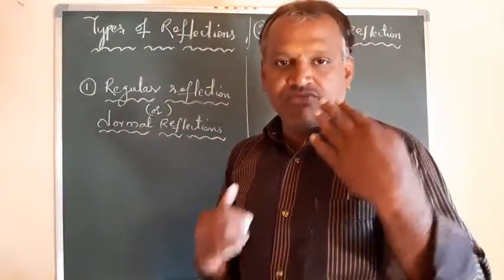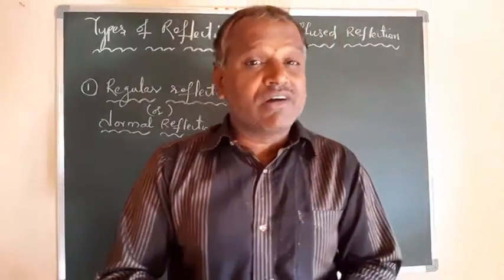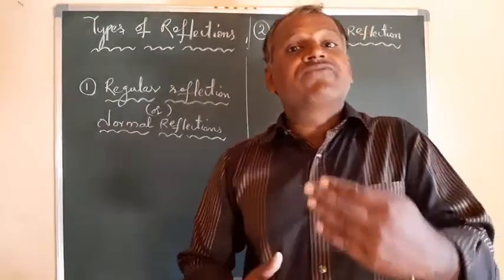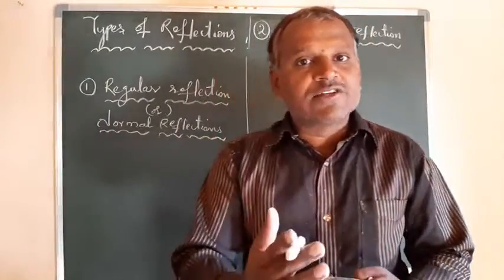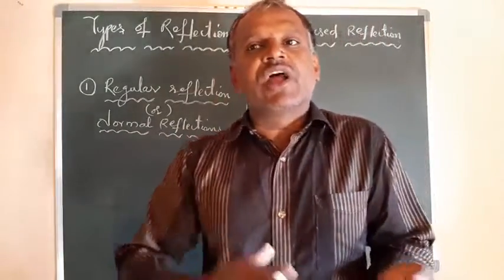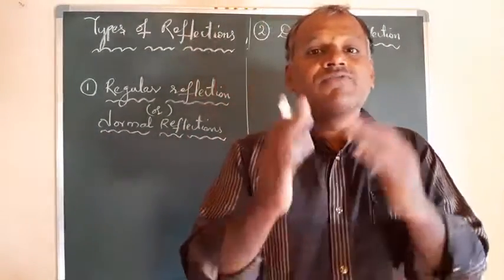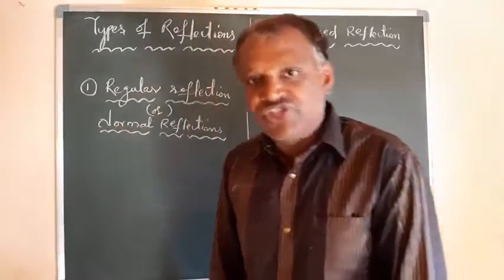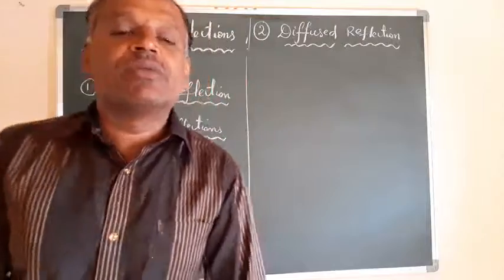Before reflection, the rays which are incident on the plane surface are parallel to each other. And after reflection, the reflected rays are also parallel to each other. That is, before reflection and after reflection, the rays of light must exist parallel to one another. That type of reflection you can observe here.